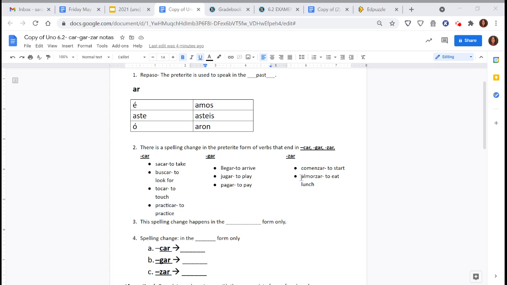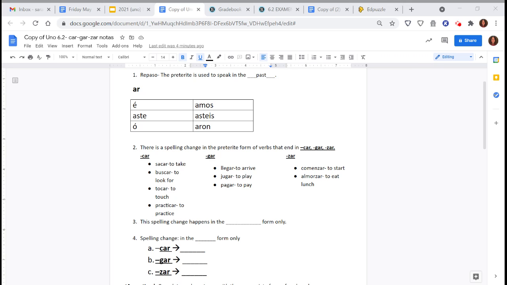So we have a list of verbs we'll be working with specifically in this chapter. I did provide the definitions here for you if you need to write them out in your notes. We have sacar, to take or to take out. Think of the expression like sacar la basura. Buscar is to look for, to search. Tocar is to touch. Tocar could also be to play an instrument. Practicar, to practice.